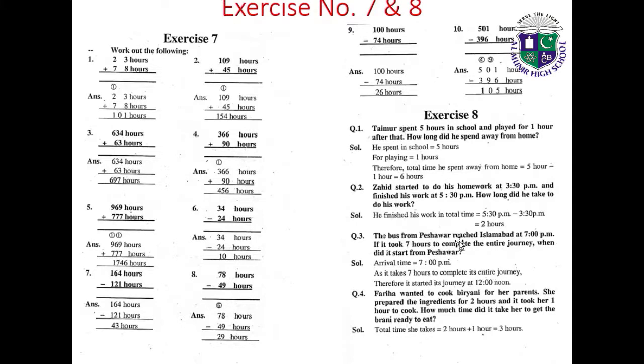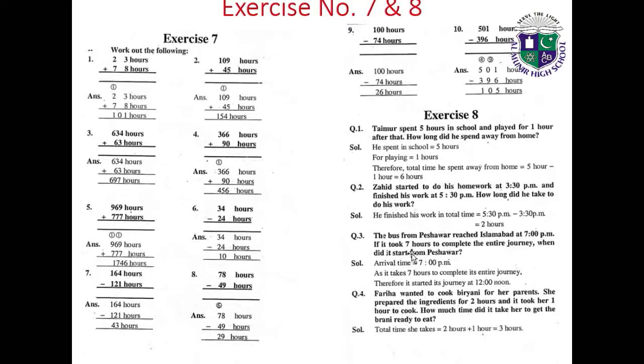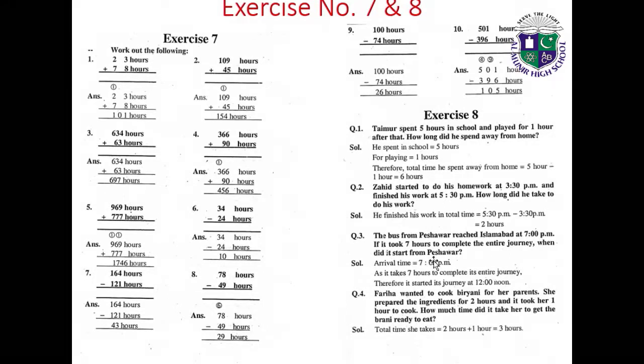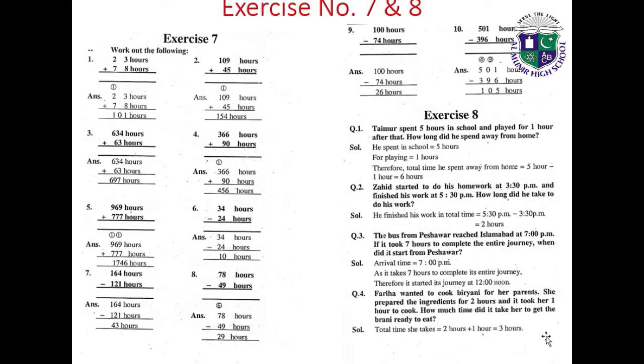The bus from Peshawar reached Islamabad at 7 p.m. If it took 7 hours to complete the entire journey, when did it start from Peshawar? Arrival time 7 p.m., and it takes 7 hours to complete its entire journey. Therefore, it started its journey at 12 noon.